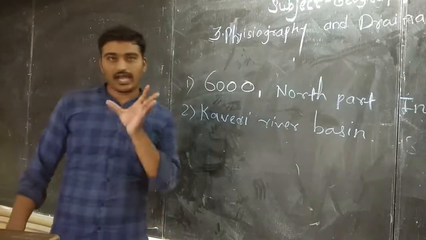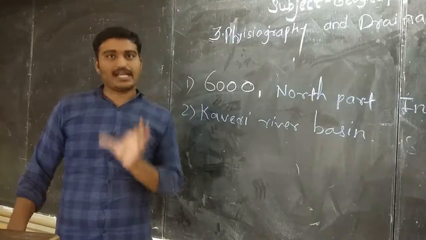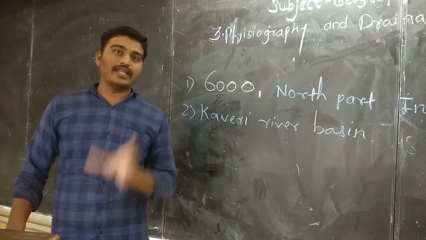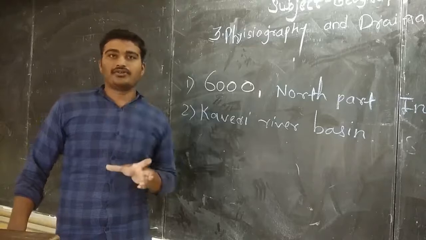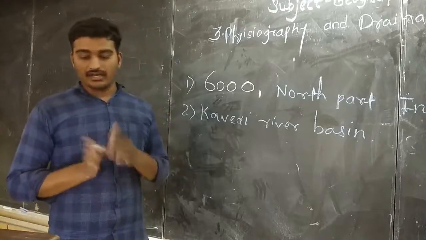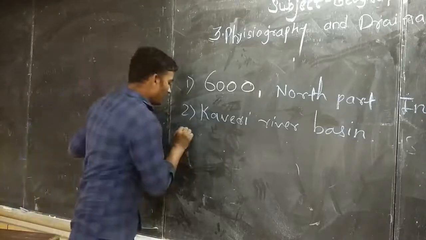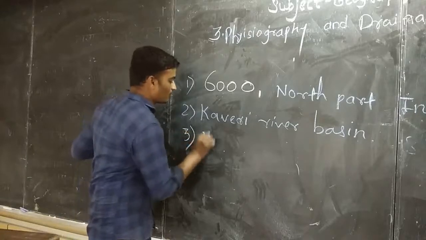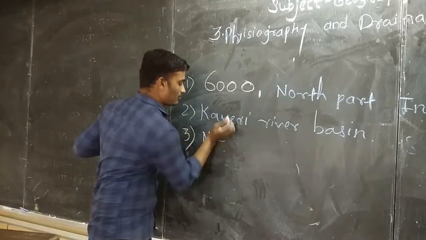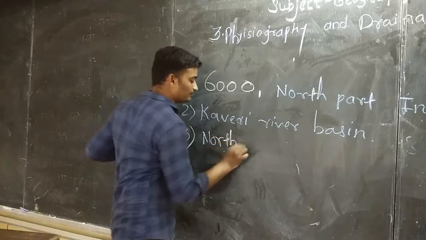Then we can realize that in the northeast side of India the lower altitude lies. So the answer to the third question is northeast.